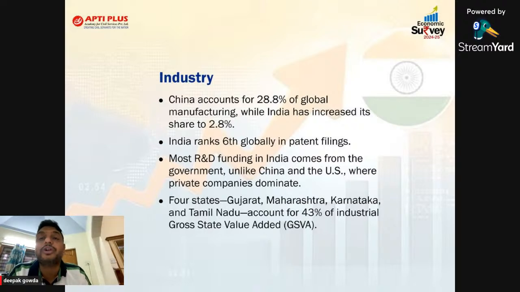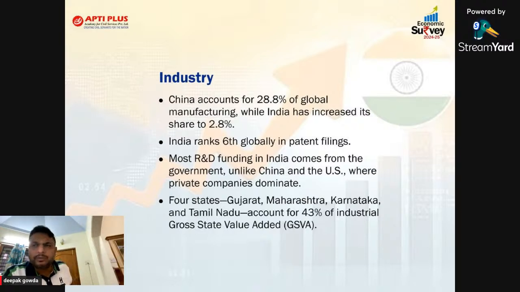And private companies are not spending more on R&D. Most of the time, what our companies do is try to get technology transfer. So we get the technology, and with the help of the technology we manufacture here and try to sell in the Indian market, or we try to export.